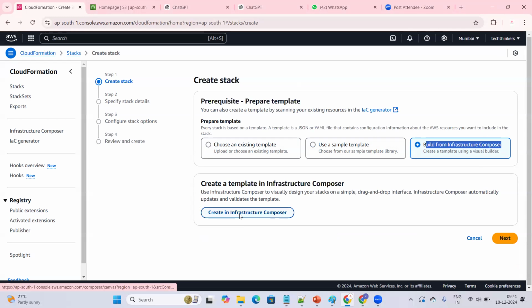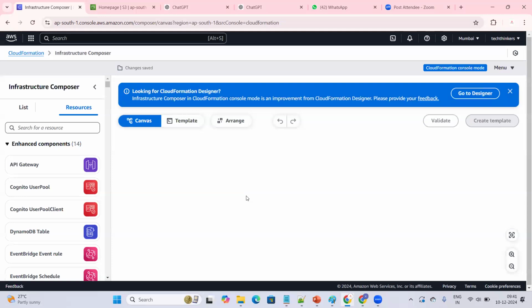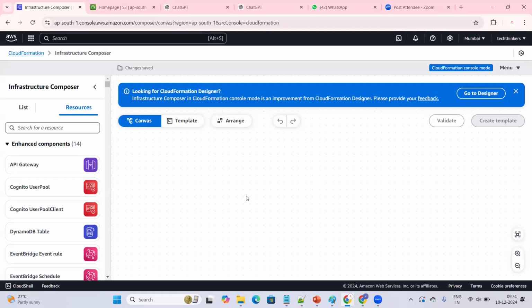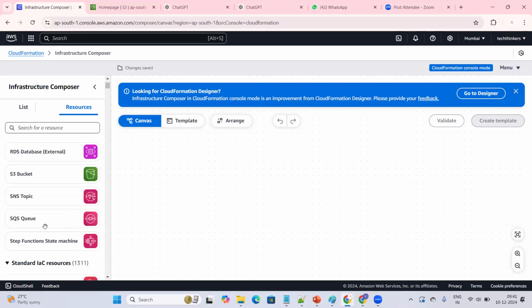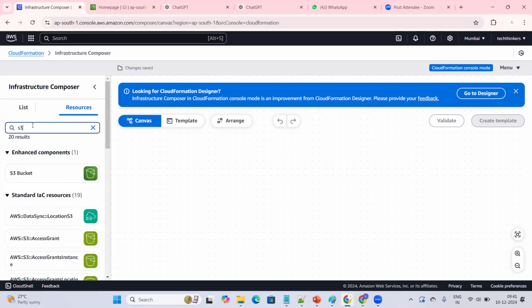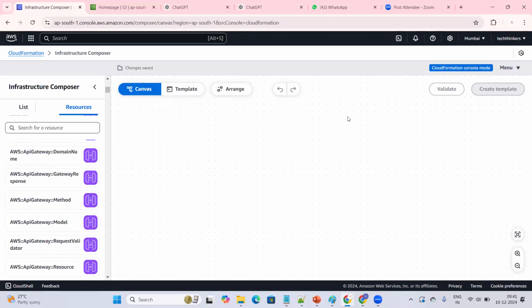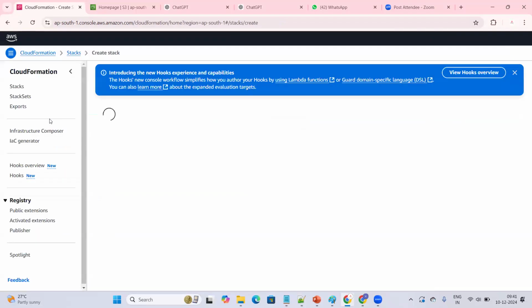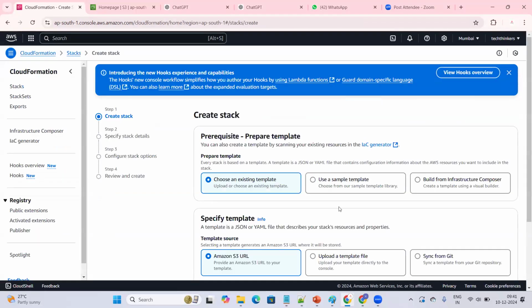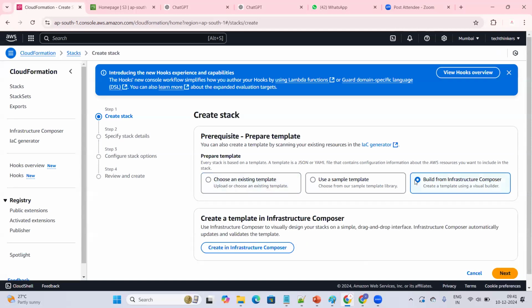Then I'm selecting create in Infrastructure Composer. So this is how it opens. Infrastructure Composer will be opened like this, and here we have a list of resources. For example, if I want to create an S3 bucket, I can create it. You can see here on the left-hand side, we have a list of resources. Simply, if you want to create any infra, first go to CloudFormation, then go to the stacks, create a stack, and go for build from Infrastructure Composer.